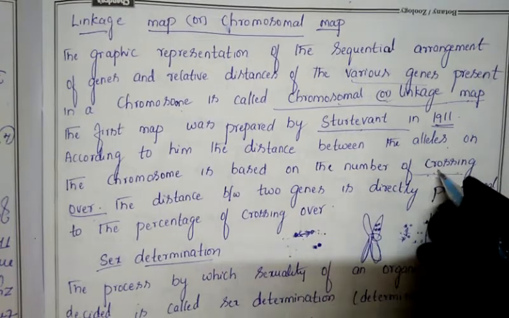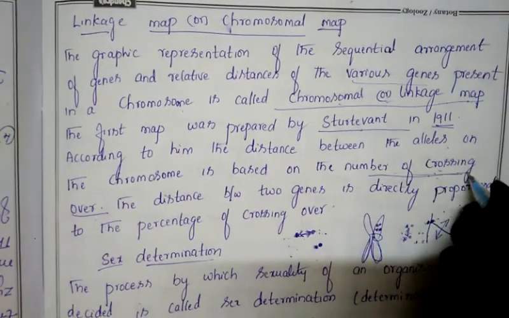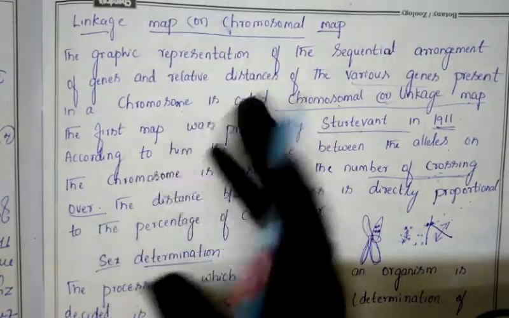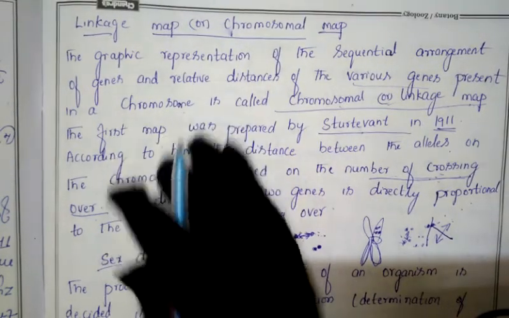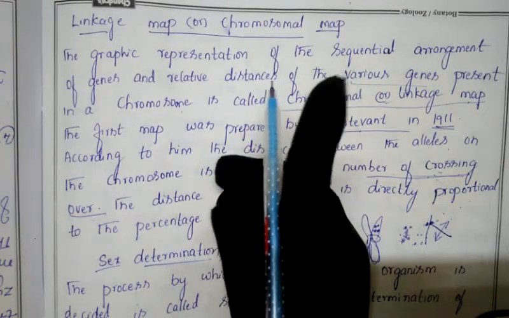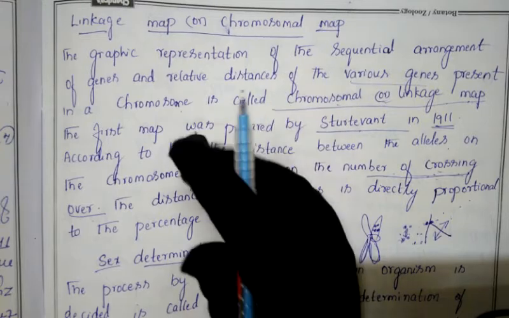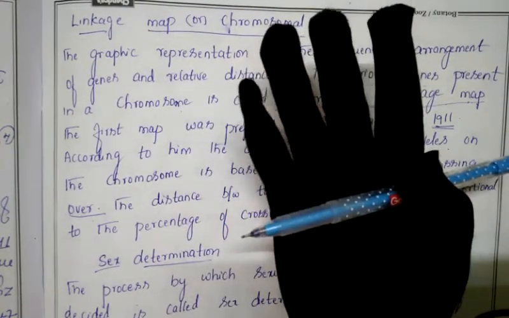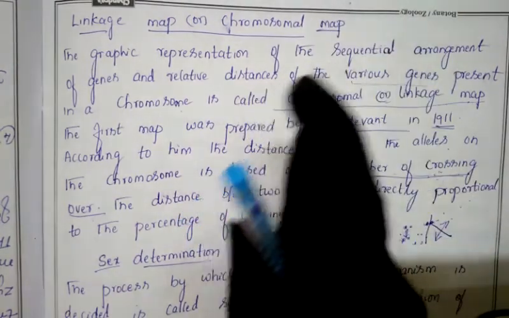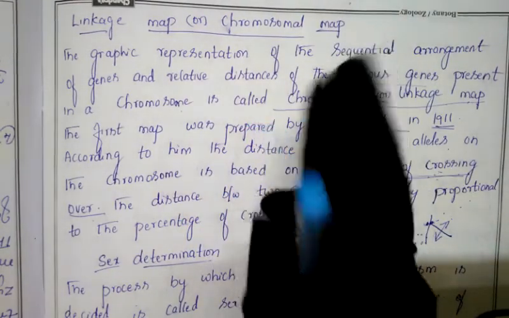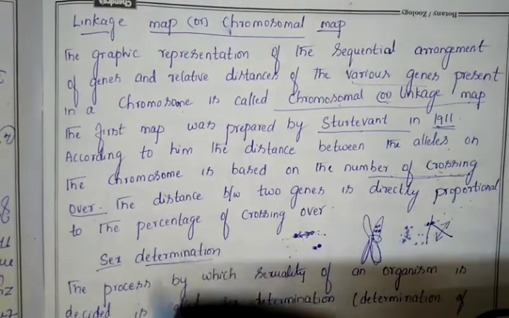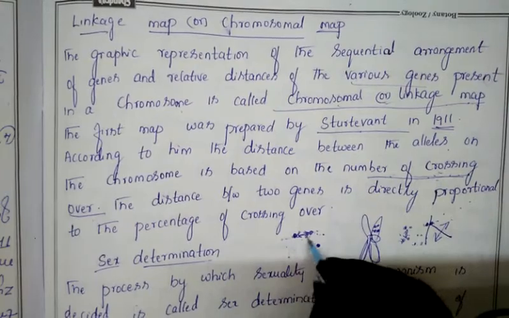It will be determined by the number of crossing overs, because as I said here, crossing over may take place many times, and it may take place in any non-sister chromatid. I have shown you only one chromatid showing the crossing over. I showed you one crossing over on one chromatid, but naturally it may take place on four chromatids also, and non-sister chromatids may also show crossing over. In one chromatid it may show crossing over two times. So we can't predict here. That's why, on the basis of how many crossing overs have taken place, the distance between the two alleles will be determined.